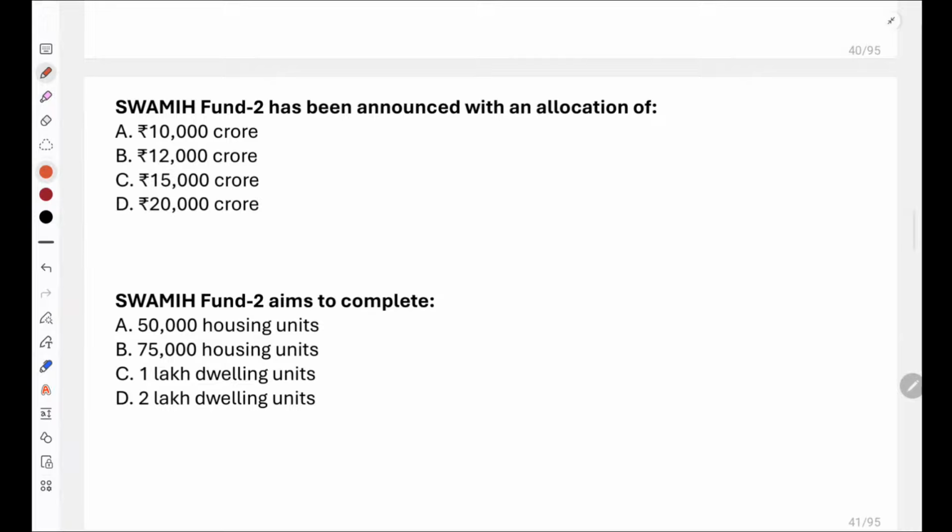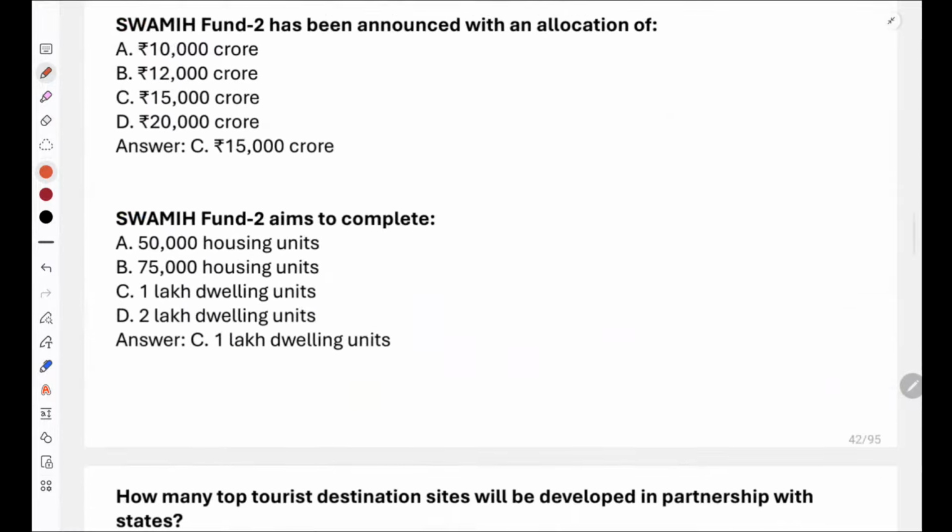Now there is also something called Swami Fund 2. That was announced in the budget with an allocation of how many crores? Yes, very good. It was announced with an allocation of 15,000 crores and it aims to complete 1 lakh dwelling units. So C would be correct.